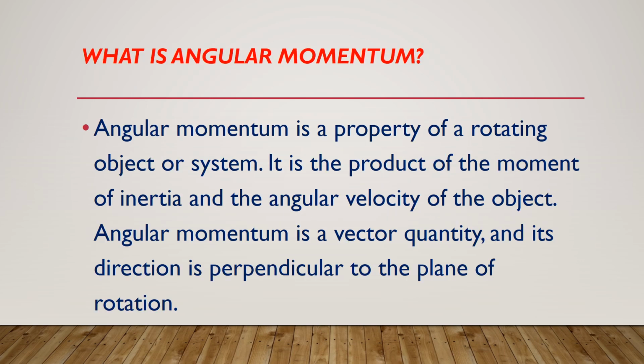Angular momentum is a property of a rotating object or system. It is the product of moment of inertia and angular velocity of the object. Angular momentum is a vector quantity and its direction is perpendicular to the plane of rotation.